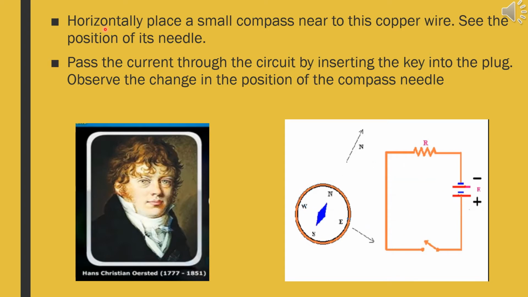Now horizontally place a small compass near the copper wire. See the position of its needle. Pass the current through the circuit by inserting the key into the plug. Observe the change in the position of the compass needle. You can see in the below animation, children, how the needle is deflecting whenever you turn on the key. It shows that whenever you turn on the key, current flows in the conductor and that conductor behaves as a magnet.